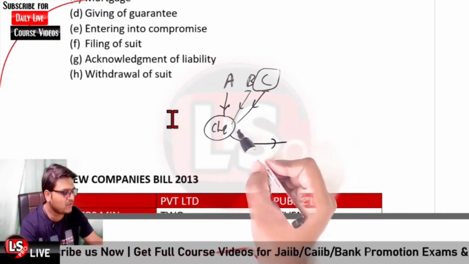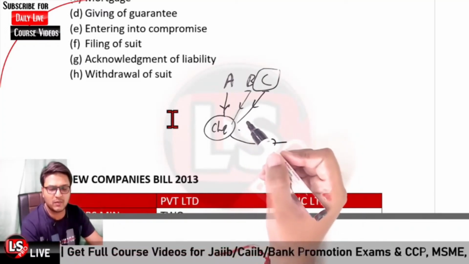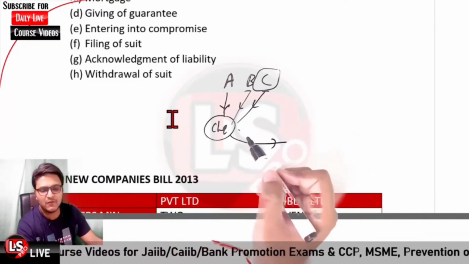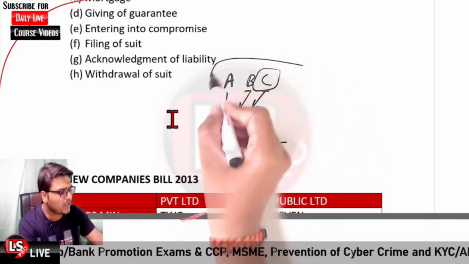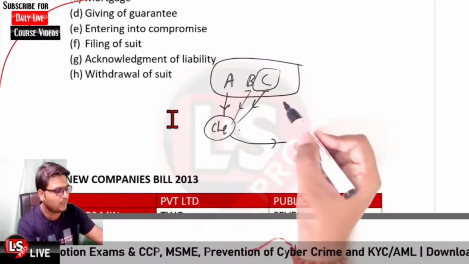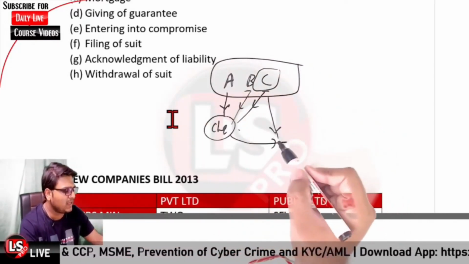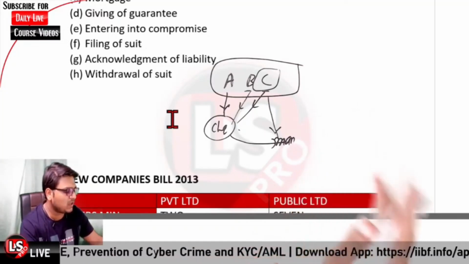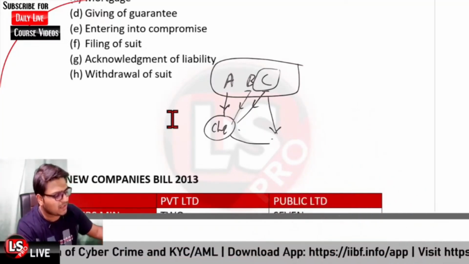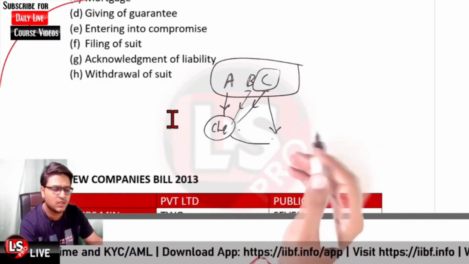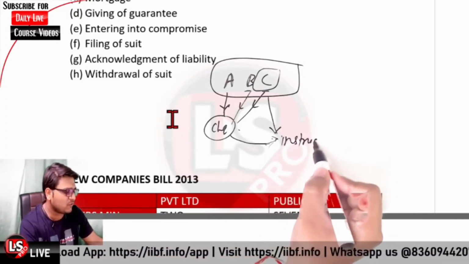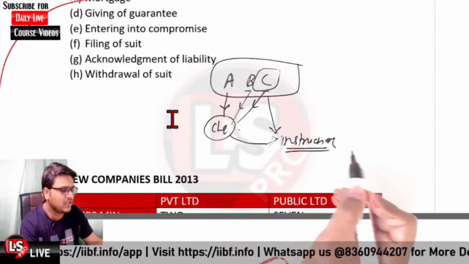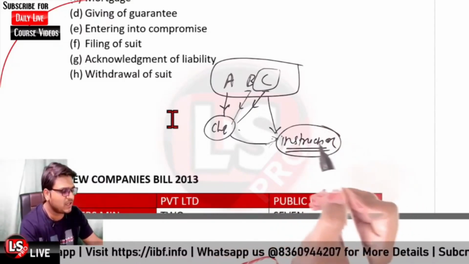Now if the check is stopped payment, and further the status of the check is to be reinstated, in that case all the partners are to sign jointly on the mandate. All the partners are to sign the instruction form so as to reinstate the status of the check.